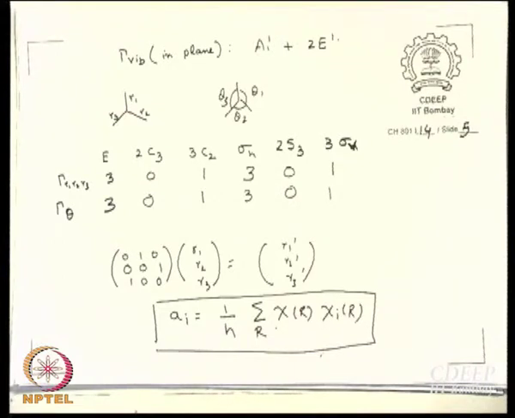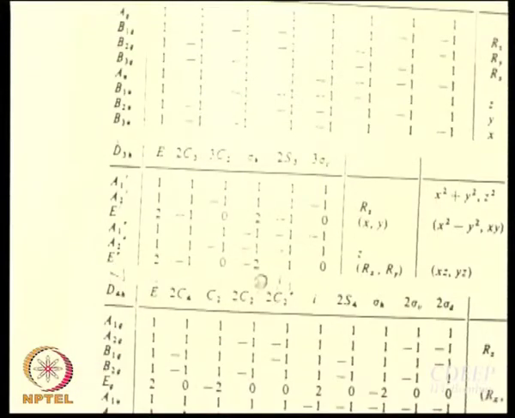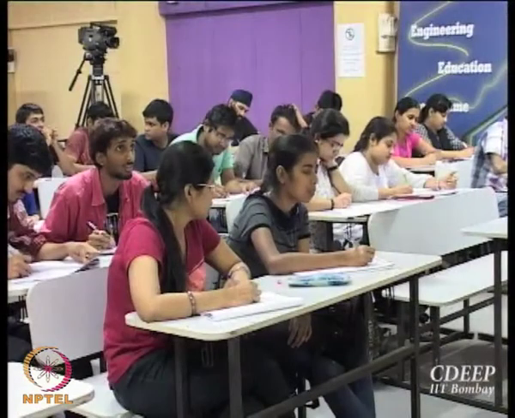We will come back to that. First, can you please break it down? You need to see the character table. Should I project the character table? First, take this, this you can remember, right? 301, 301, very easy. Three zero one, 301, break it down quickly. What is it? A1 prime plus E prime.